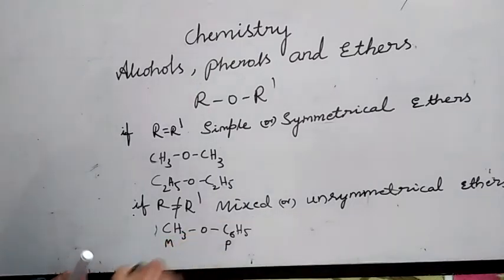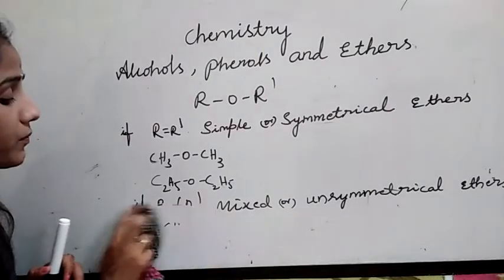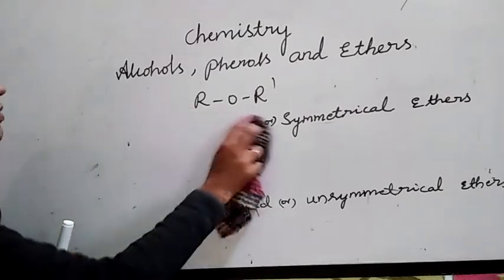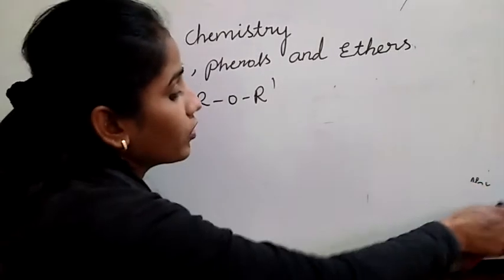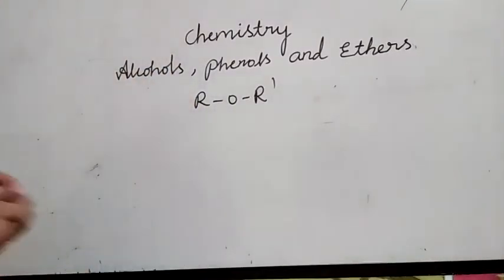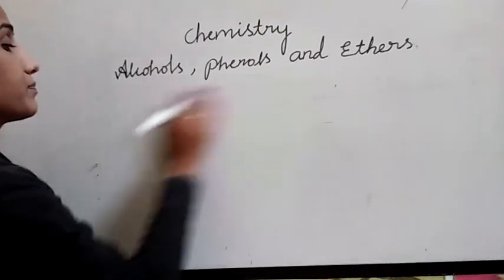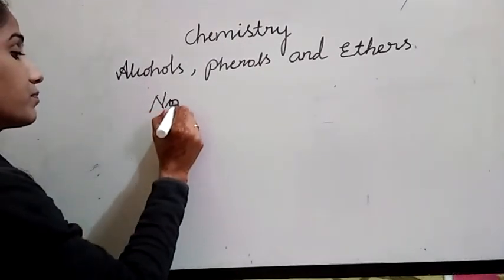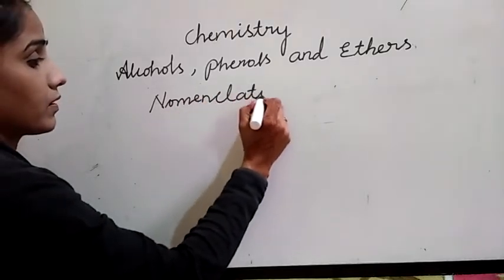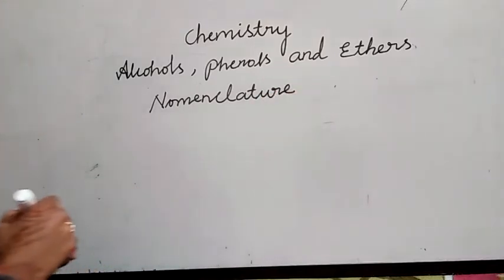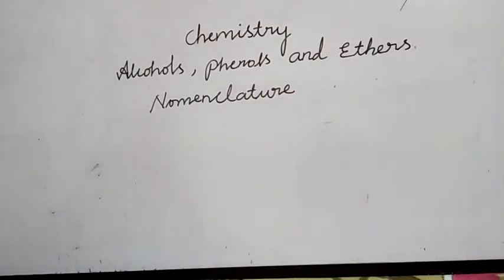The next one is nomenclature. You are familiar with the nomenclature, right? Nomenclature means according to IUPAC, we are giving names to some compounds, right?